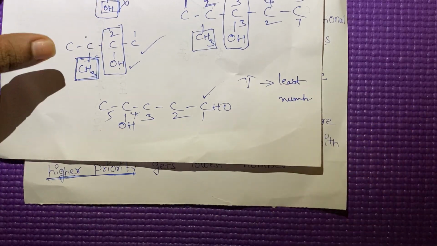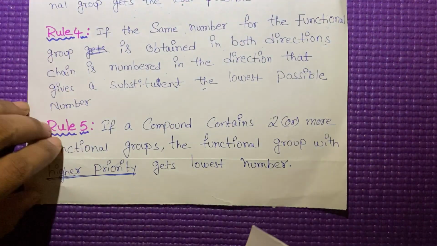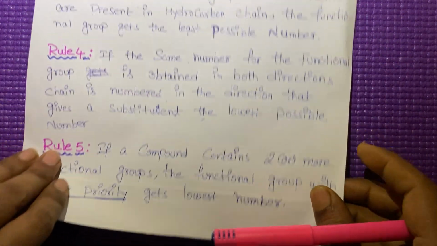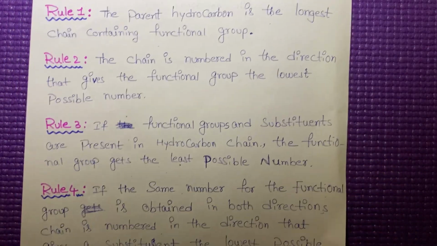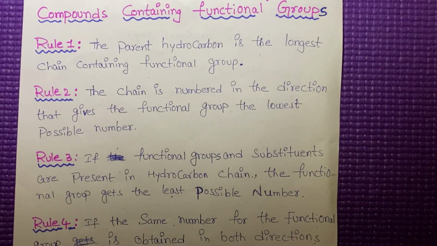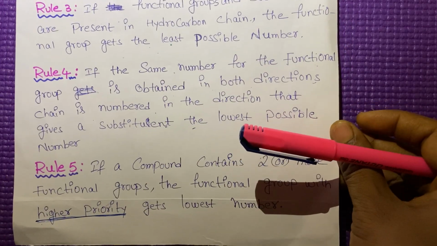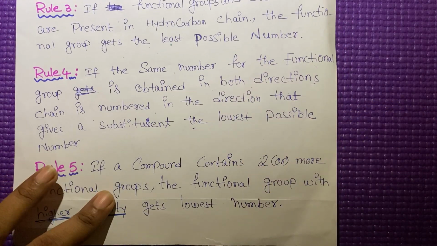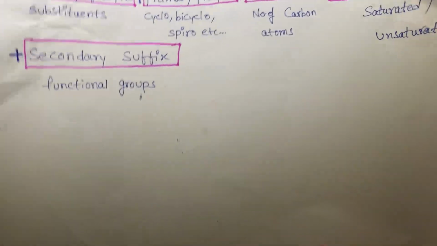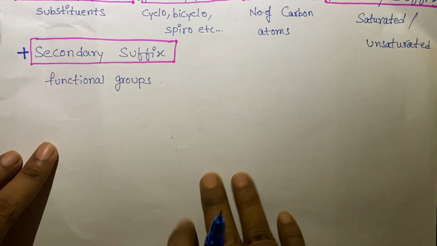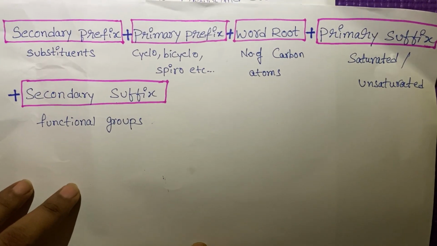Okay, least number. Understood? These are the rules for the naming of the compounds. You see, take the screenshot. These rules are very, very important. Then next step, see here how to give the naming.